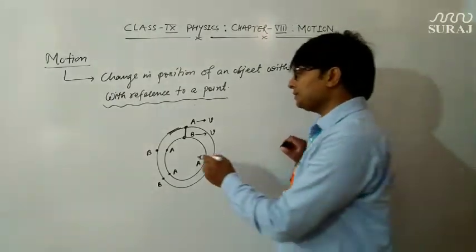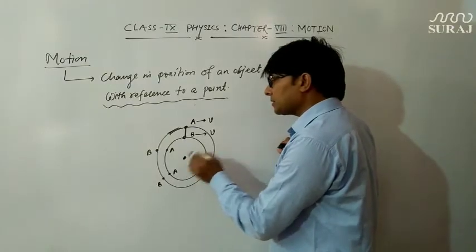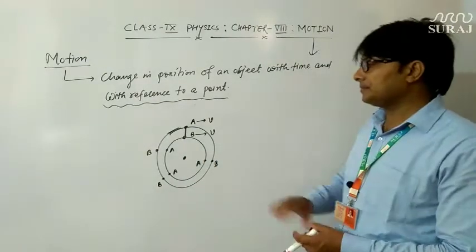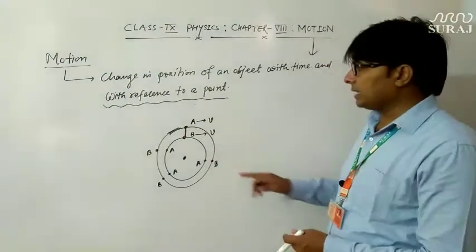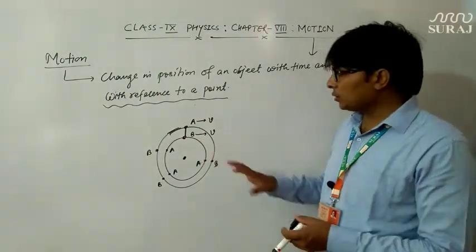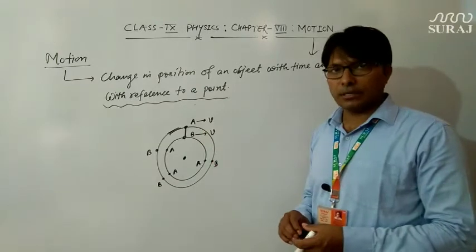But suppose a person is sitting in the center or anywhere in this ground, watching these two runners.